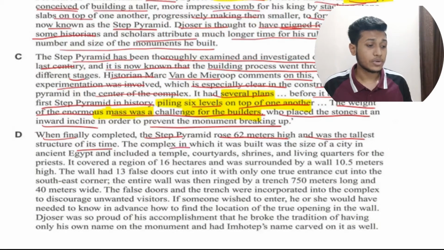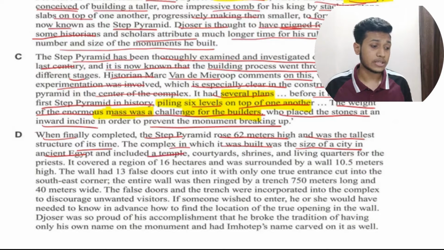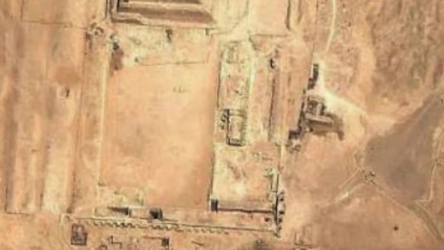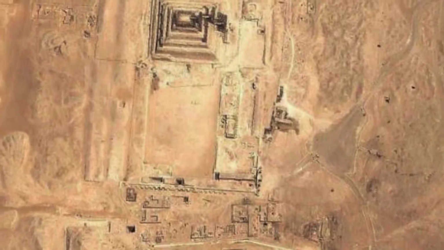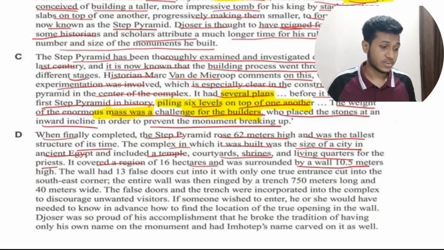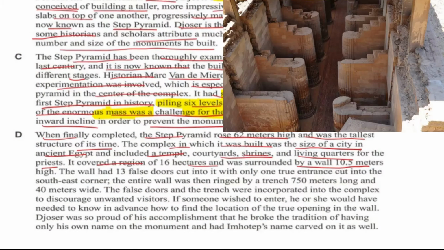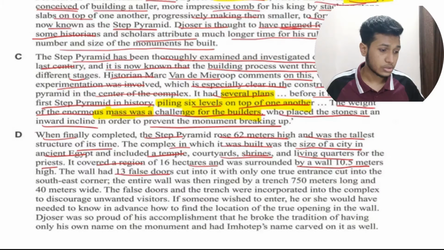The complex in which it was built was the size of a city in ancient Egypt. It included a temple, courtyard, shrines, and living quarters for the priests. It covered a region of 16 hectares and was surrounded by a wall of 10.5 meters. The wall is very huge. The wall had 13 false doors cut into it, and only one true entrance cut into the southeast corner.